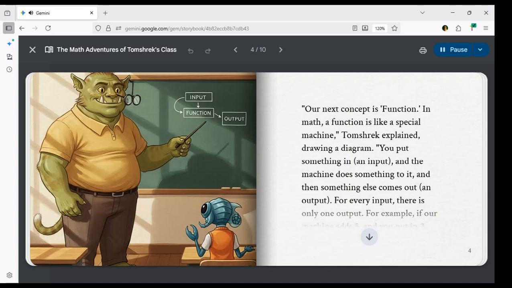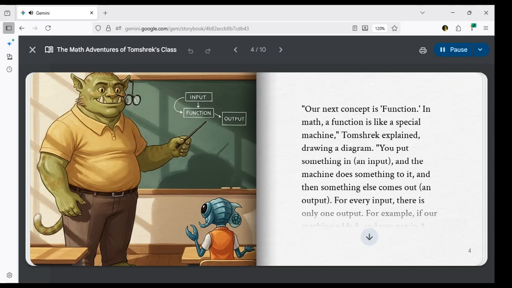Our next concept is function. In math, a function is like a special machine, Tomshrek explained, drawing a diagram. You put something in, an input, and the machine does something to it, and then something else comes out, an output. For every input, there is only one output. For example, if our machine adds 5, and you put in 2, out comes 7.